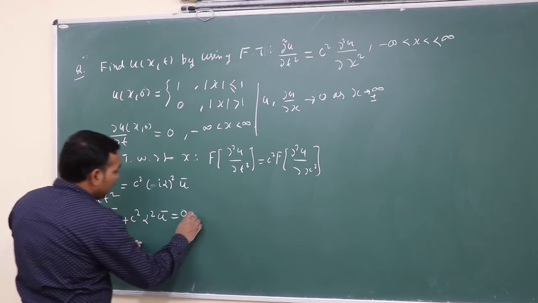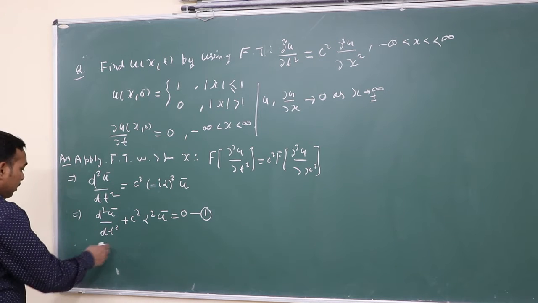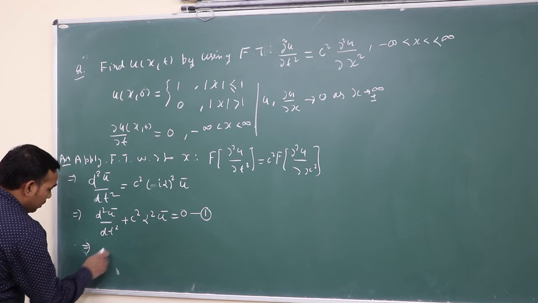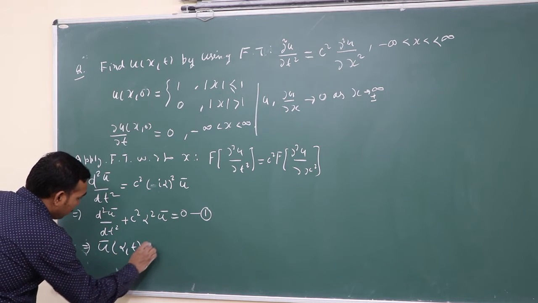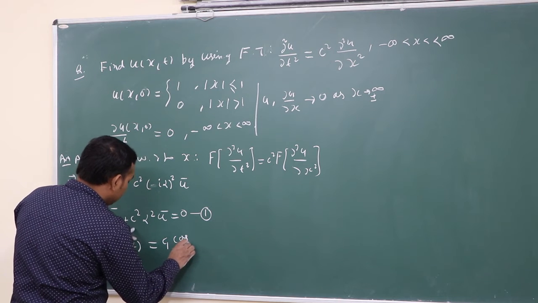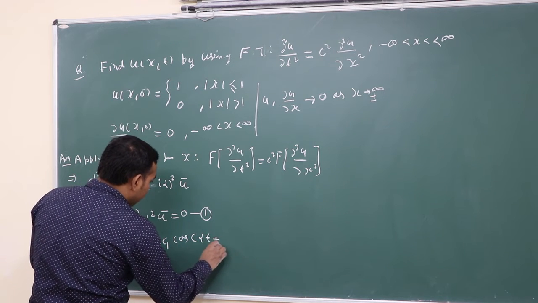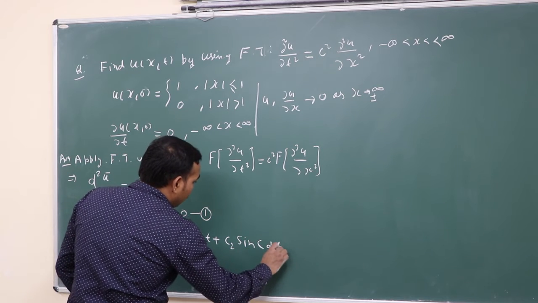You see here, this is the solution of this differential equation. Simply write as u bar alpha t equal to c1 cos c alpha t plus c2 sin c alpha t.